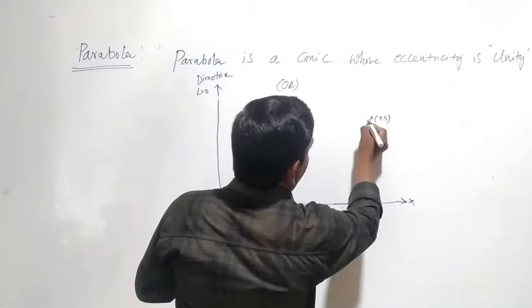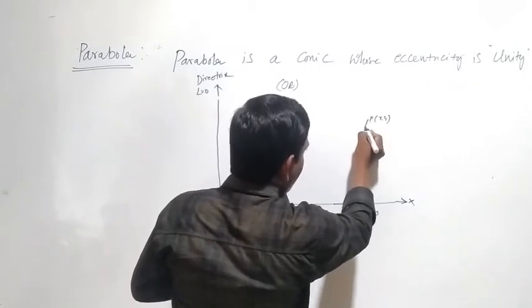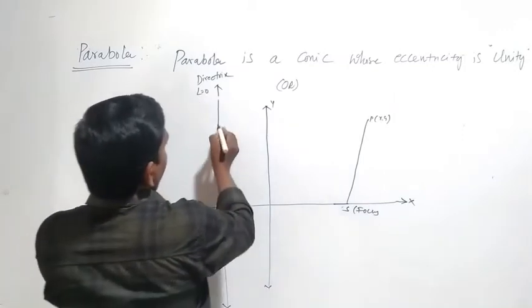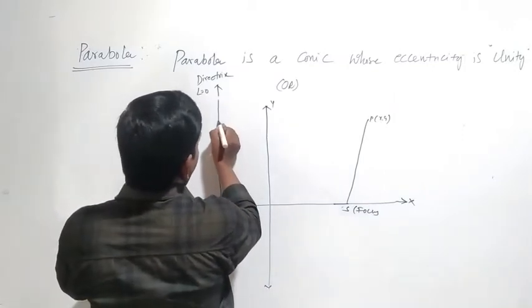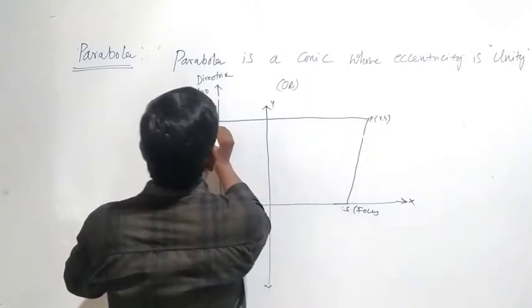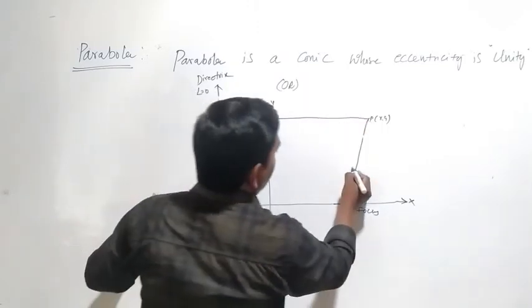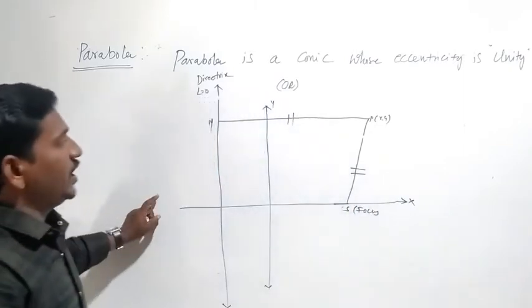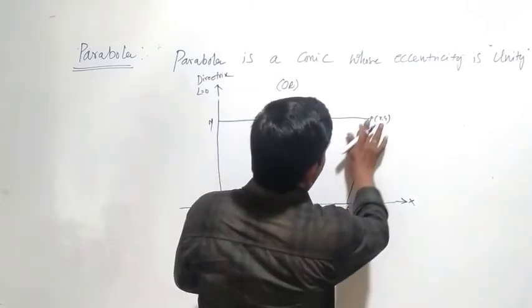And join P and S, and there is a point M. So this PS and PM should be equal. So we can see it like that.